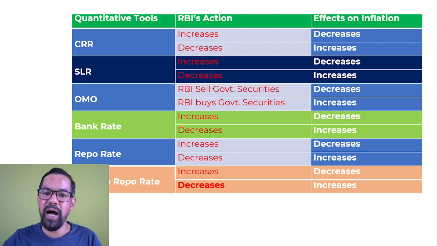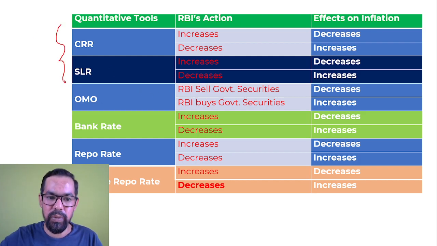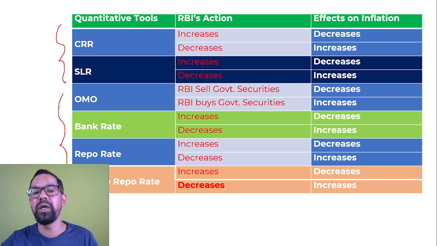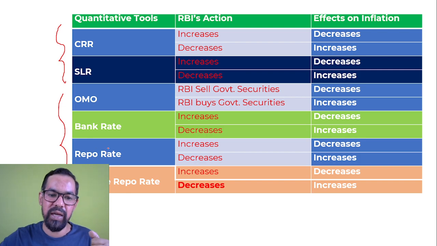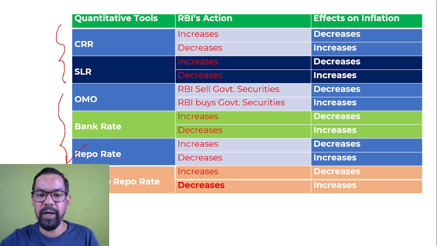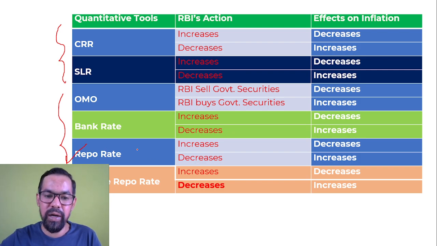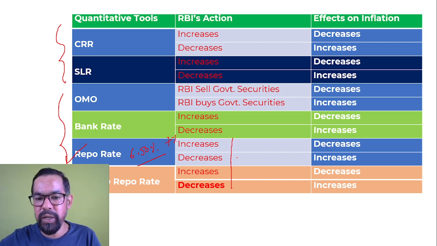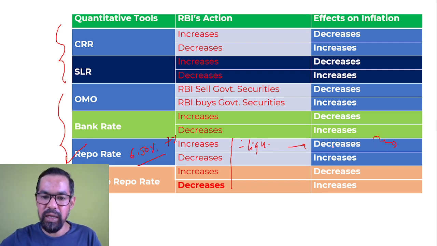So here is the chart. I hope you remember this. Similarly, you can use this for the remaining ones as well. Like I'll give you an example. Let's say repo rate. If RBI increases the repo rate, the current repo rate is 6.50%, if RBI increases it to 7%, what will happen? So there will be less liquidity in the market. If there is less liquidity, the inflation rate will decrease. Correct? Then if RBI decreases it to 6%, now banks will get loans from RBI at a lower rate of interest. So there will be more liquidity in the market.